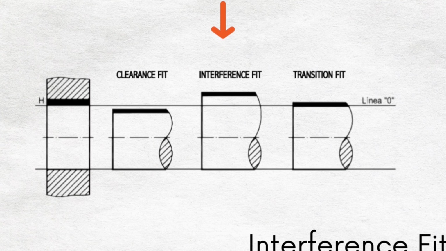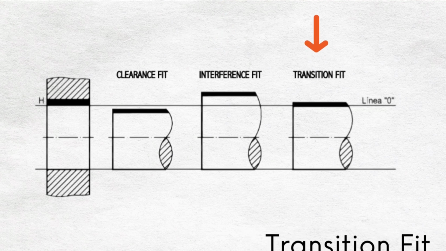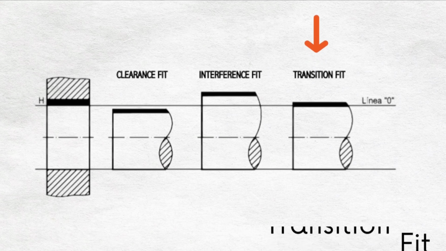Interference fit. The interference fit is achieved by keeping the lower limit of the shaft greater than the upper limit of the hole. Transition fit. This fit is one having limits of size so precise that the assembly of the mating parts can result in either a clearance fit or an interference fit. This is achieved by keeping the upper limit of the shaft larger than the lower limit of the hole, and the lower limit of the shaft smaller than the upper limit of the hole.